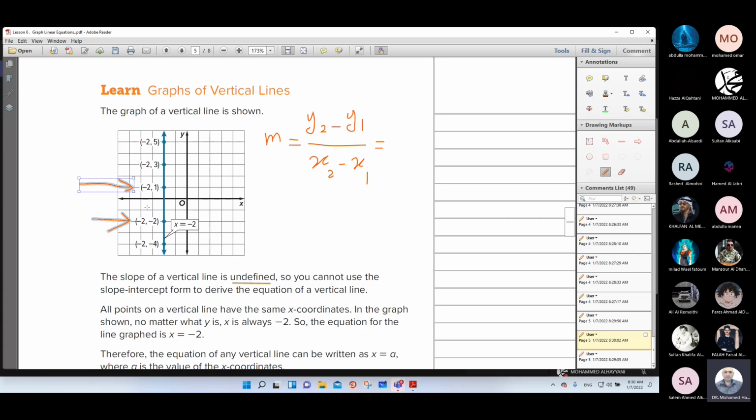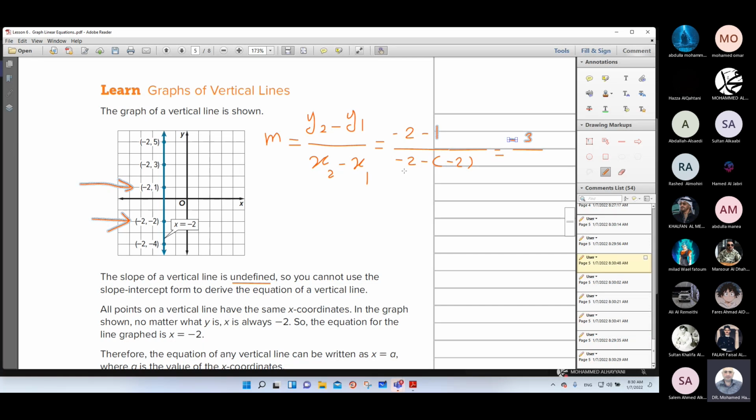Here y2, here y1, here x2, here x1. y2 means negative 2 minus y1, which means 1. Now x2 means negative 2 minus x1, which means negative 2. So negative 2 minus 1 will be negative 3.